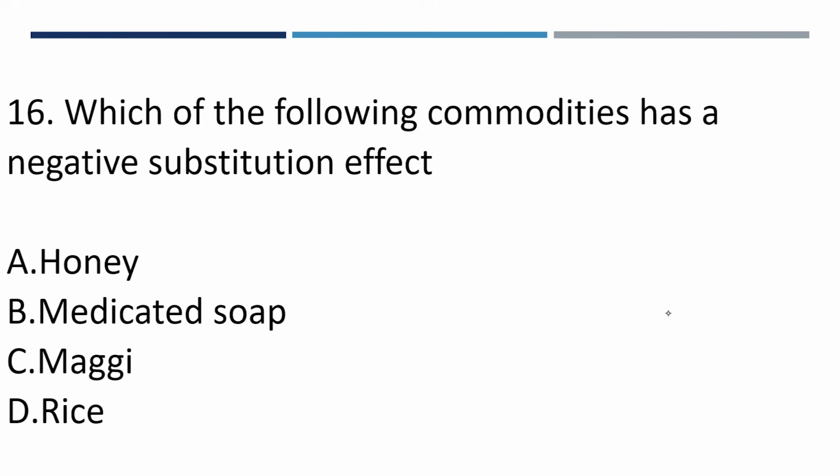Then we go to number 16. Which of the following commodities has a negative substitution effect? A, honey. B, medicated soap. C, Maggi. D, rice. A negative substitution effect is when their price increases, your demand for them will decrease. You don't really need it. Obviously, you have no choice but to take honey, Maggi, and rice. How many people consume medicated soap? That is the question. So the answer here is medicated soap.